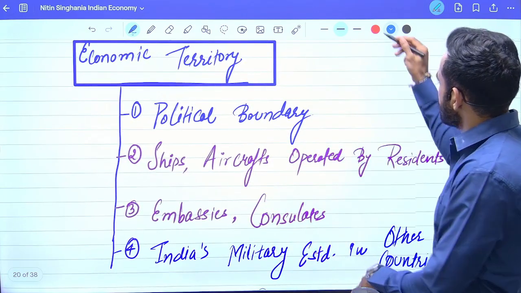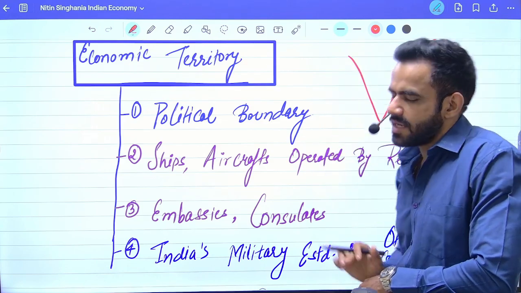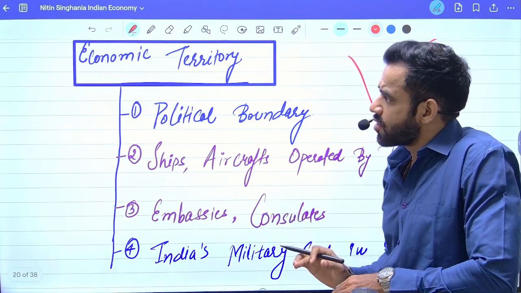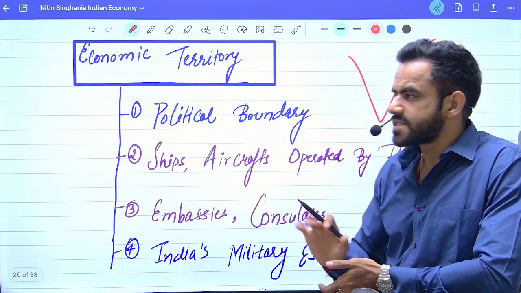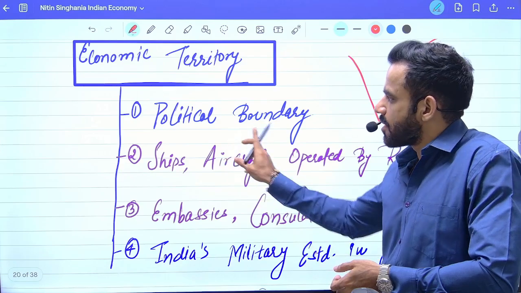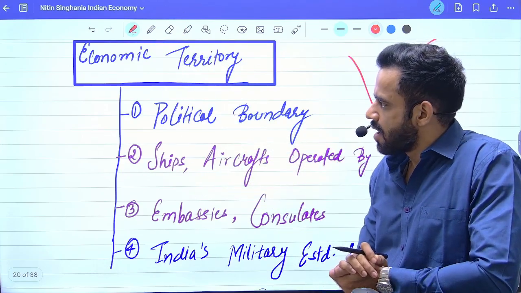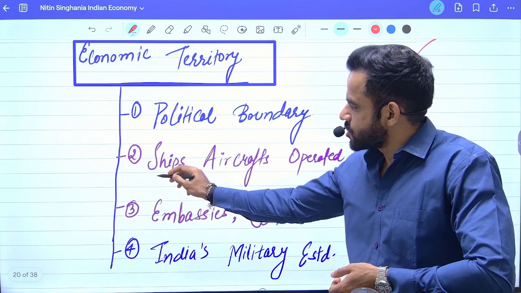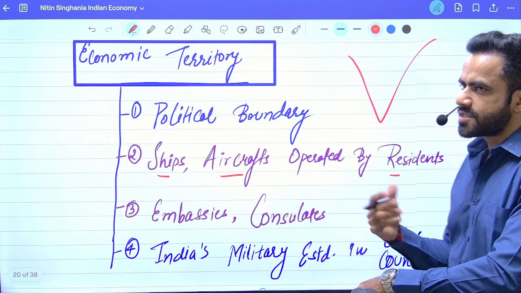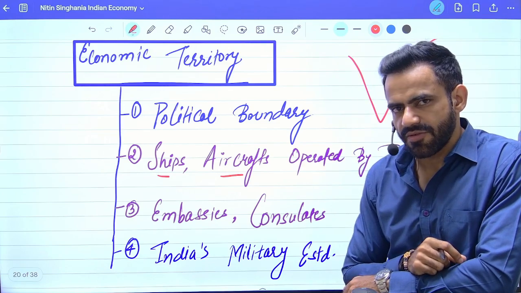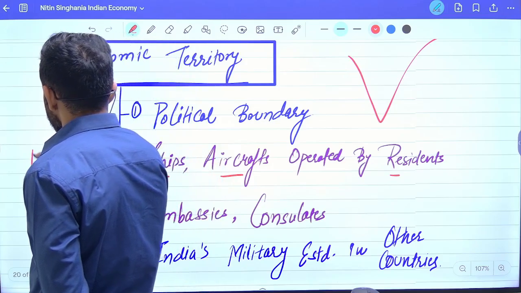Political boundaries of India basically means that whatever is our national boundary, that is our economic territory. Apart from that, the concept of economic territory is slightly wider than political boundary. Political boundary means, okay, this is within the boundary of India. Apart from that, if there is any ship or aircraft which is operated by the residents of India, let me simplify it. Let's say there's a flight of Air India